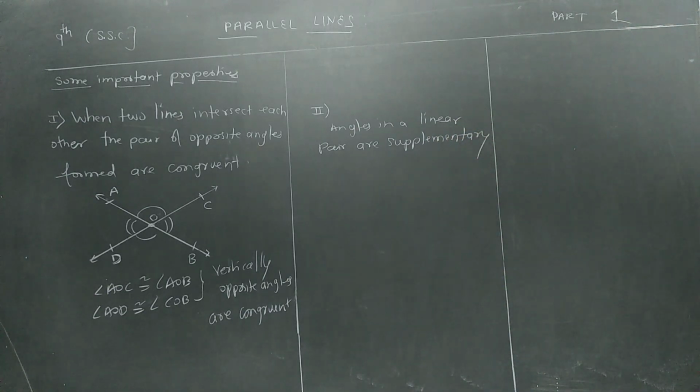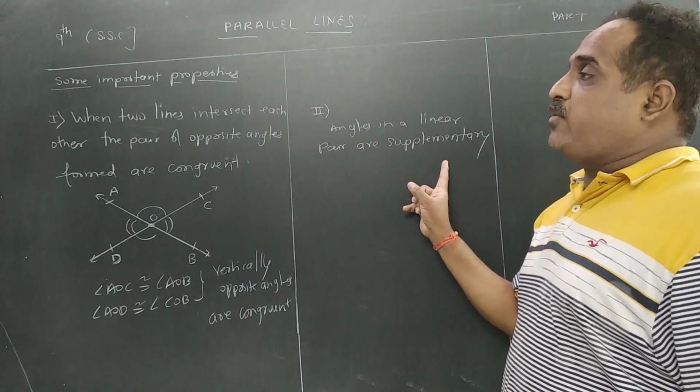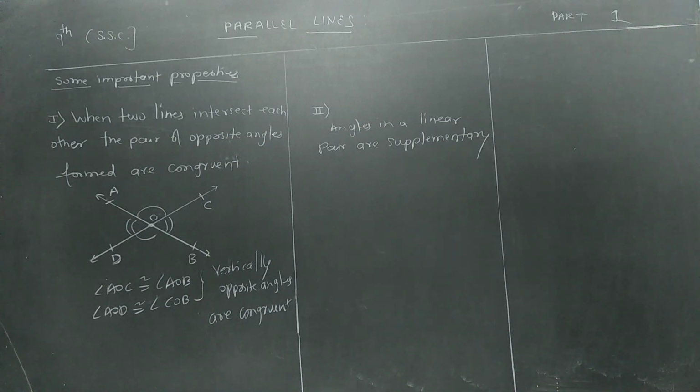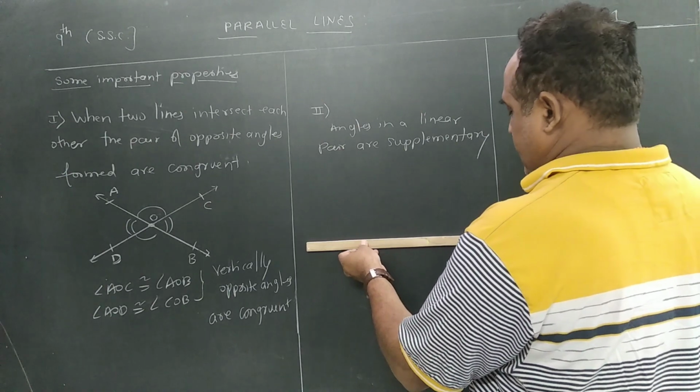Angles in a linear pair are supplementary. While proving this theorem, I have given this property first. Now once again you are studying that property. What is that? Angles in a linear pair are supplementary. Linear means straight line.